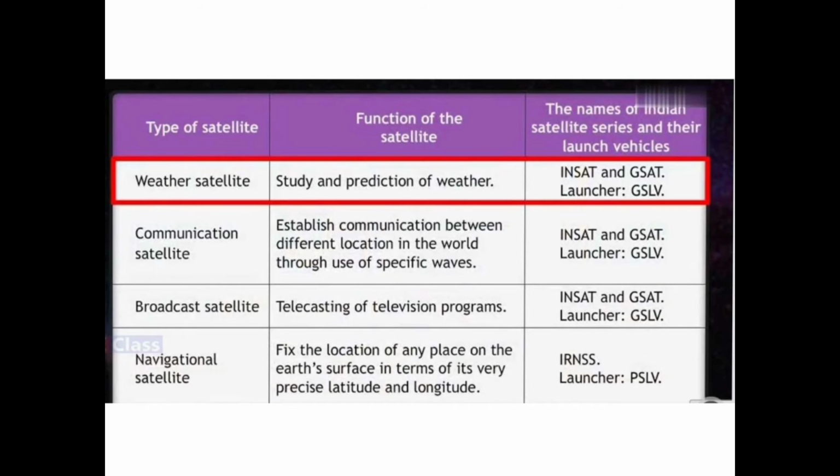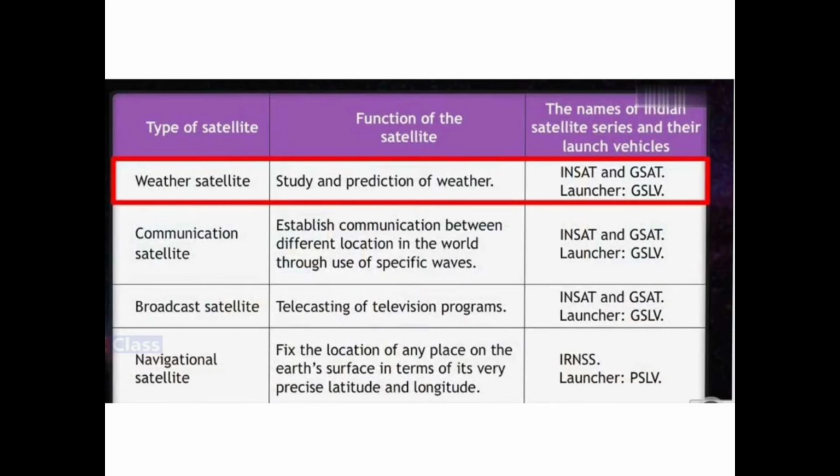Here we have two satellites, INSAT and GSAT, and the launch vehicle is GSLV. For example, in the weather report, whatever they show at the end, that is the picture taken from this satellite.